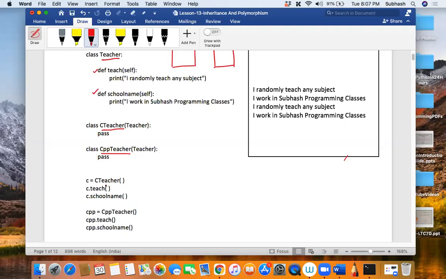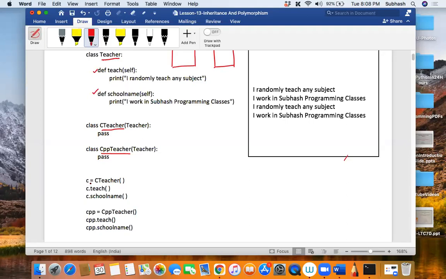So what is happening in this case? Can anyone tell me what this line is doing? This line is creating an object of the C teacher, isn't it? So C teacher is what kind of object? Is it a superclass object or a derived class object? Is it a parent class or derived class? It is a derived class, isn't it?